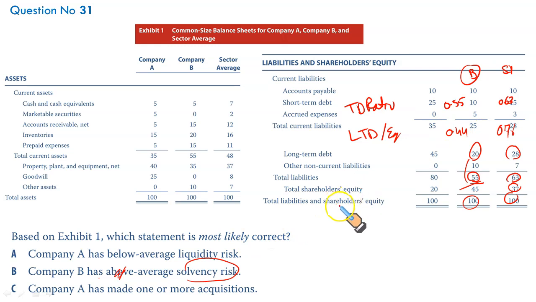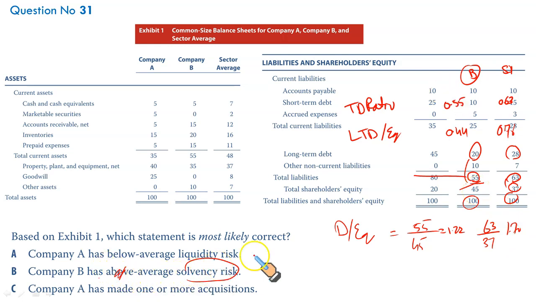So let us try some other ratios as well. Let's take debt to equity. So for debt to equity, total debt is 55, equity is 45, so it will give you 1.22. For the sector average, it is 63 divided by 37. It's 1.70. Again, in this ratio, B has low solvency risk.